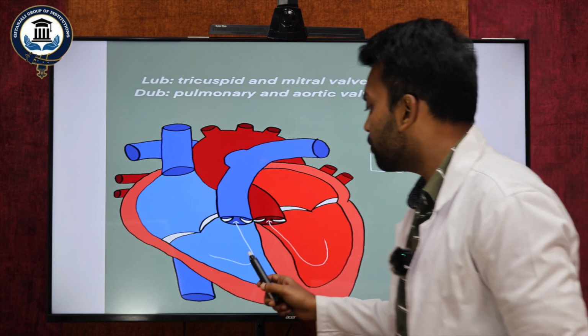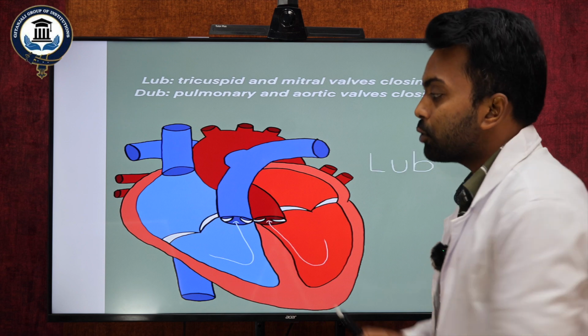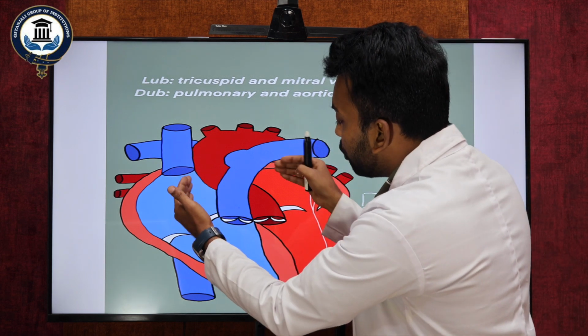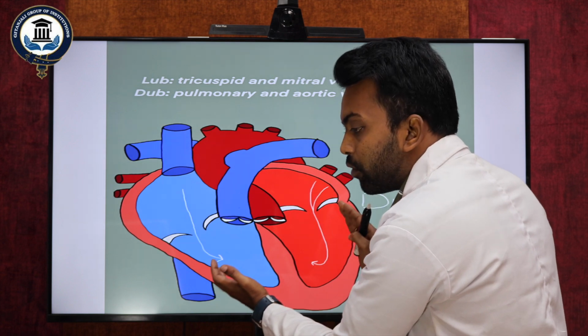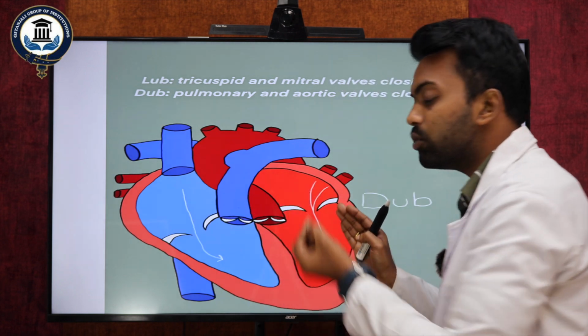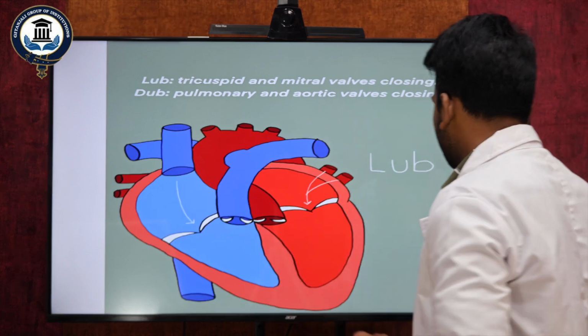So the third heart sound will arise from the vibration of both ventricles. When both atriums flush down the blood, then the muscles of both ventricles vibrate. Then little murmur sounds arise. That is called the third heart sound.